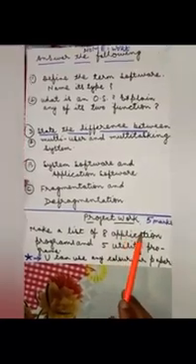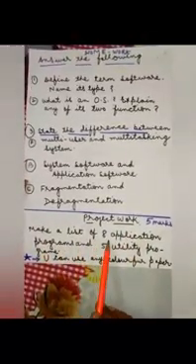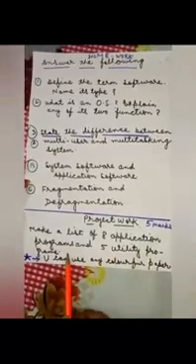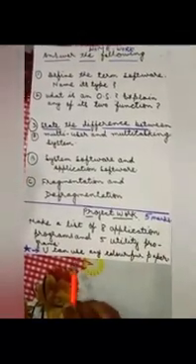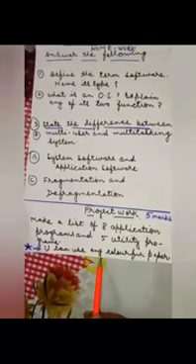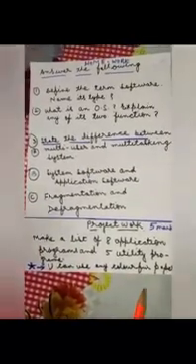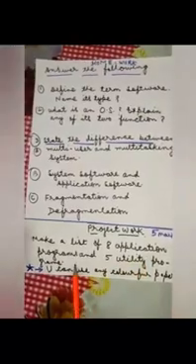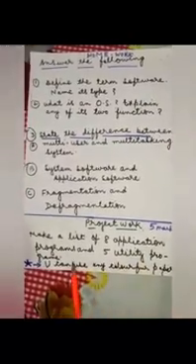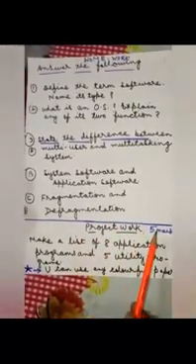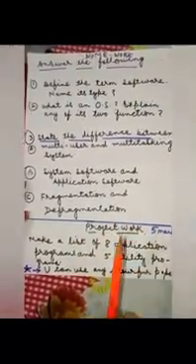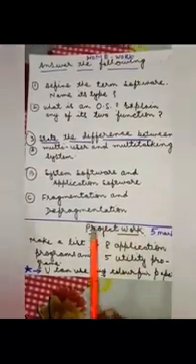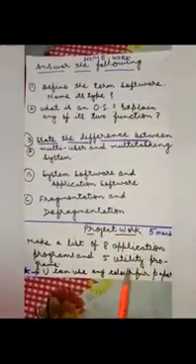Today's project work is to make a list of 8 application programs and 5 utility programs. You can use any colorful paper for this project. Take any colorful paper and write the names of 8 application programs and 5 utility programs. Children, complete your homework and project. When the school opens, I will check your copies and I will give you the marks.